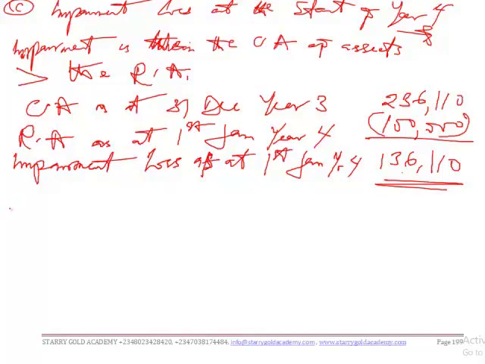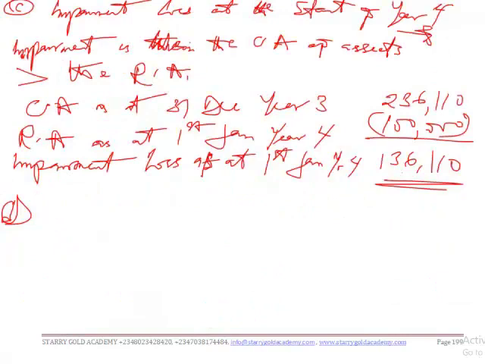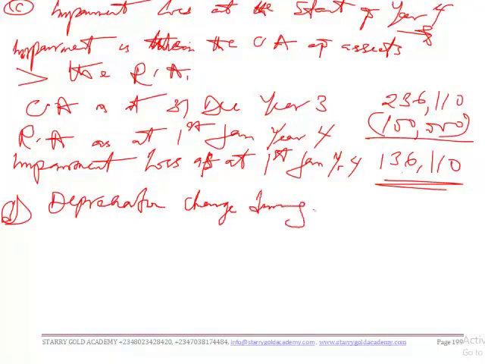Question D is asking us to prepare the depreciation charge in the year to 31st December year 4. We are told that the asset's remaining useful life is 10 years.